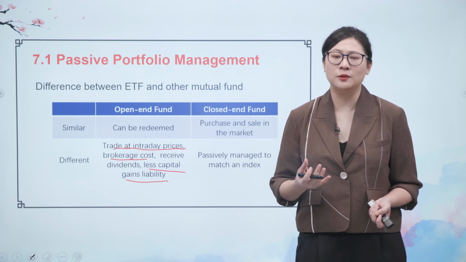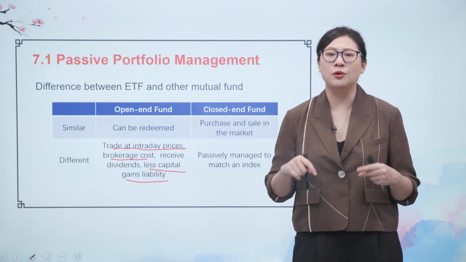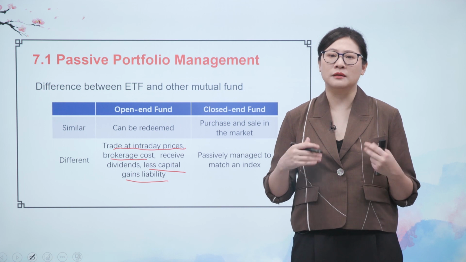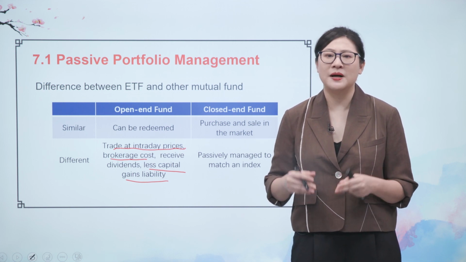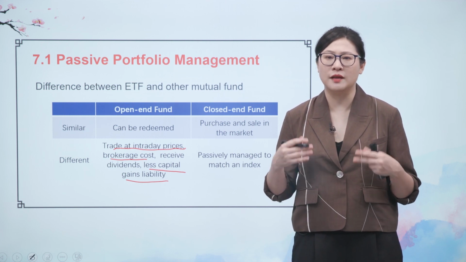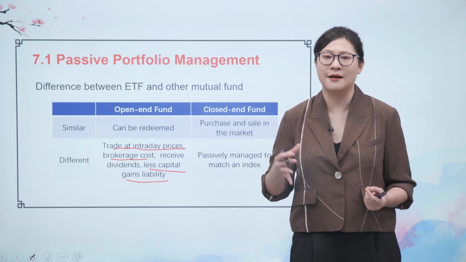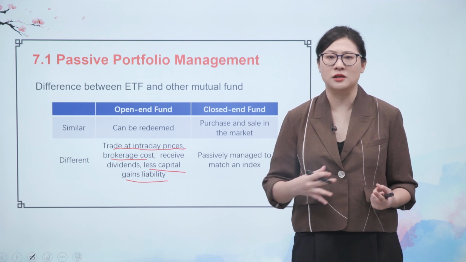Now let's have a look, think about the ETF. If you redeem your ETF, the manager will give you a basket of stock, but not all cash. So the fund manager doesn't need to sell all these ETF stocks in the market. They only give you this basket of stocks.